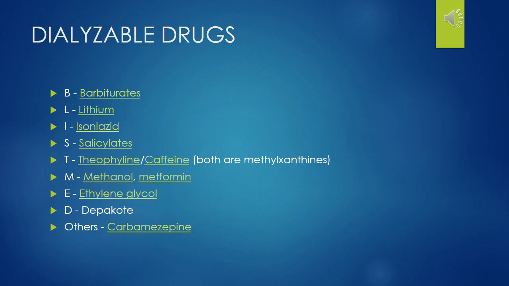The factors influencing or affecting the dialysis of a drug: first one is molecular weight, then protein binding, PD, volume of distribution, plasma clearance, and dialysis flow rate.